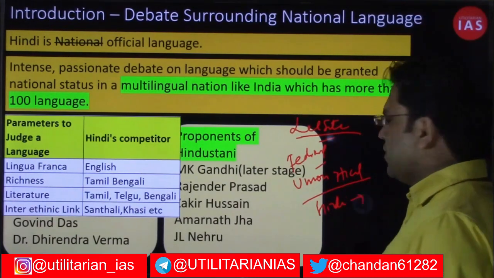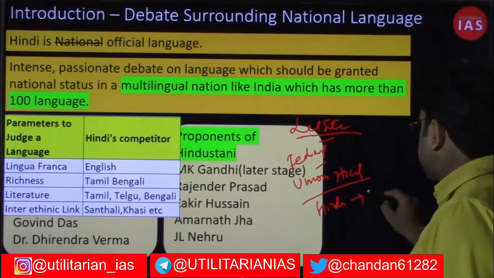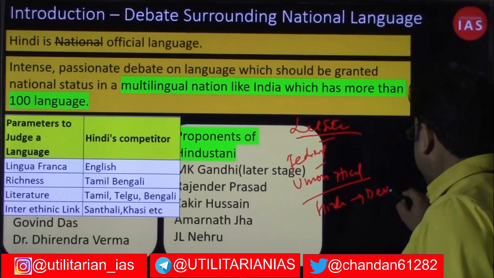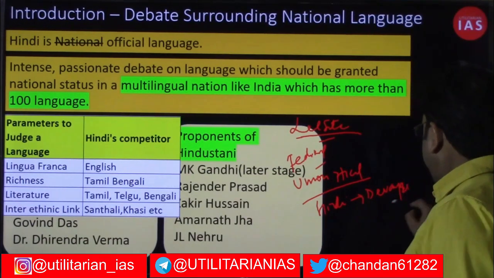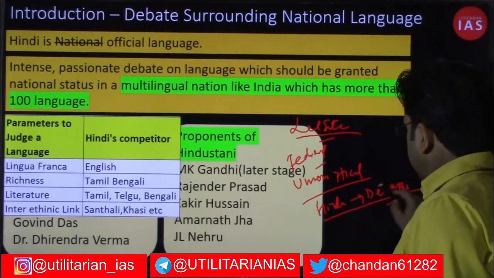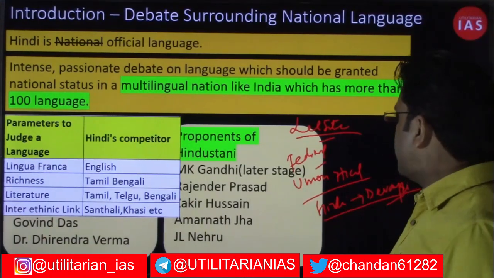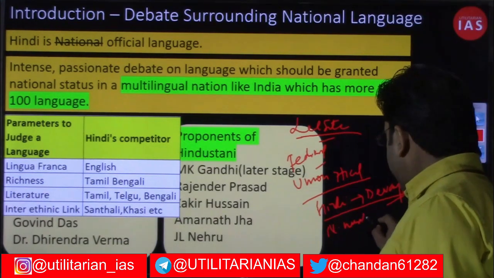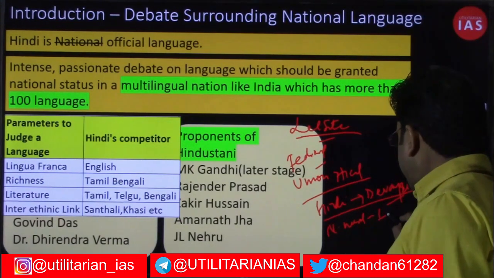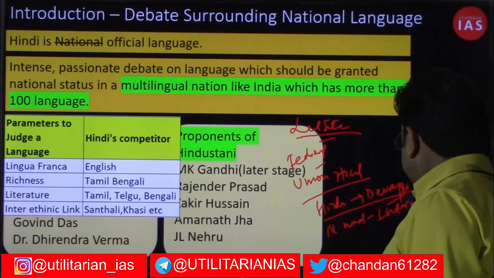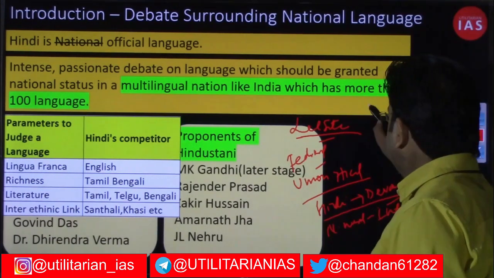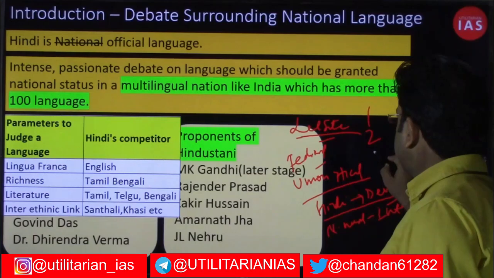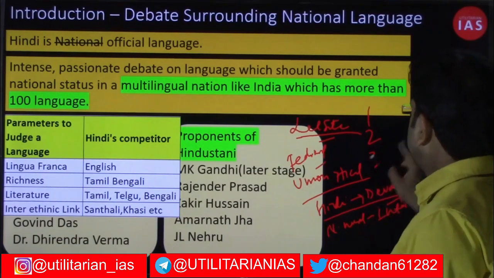And what kind of Hindi? Not Sanskritized, but in Devanagari script. Let the official language of the Union be Hindi. As far as numerals are concerned, numerals will be in the international format, the numerals that we use like this.